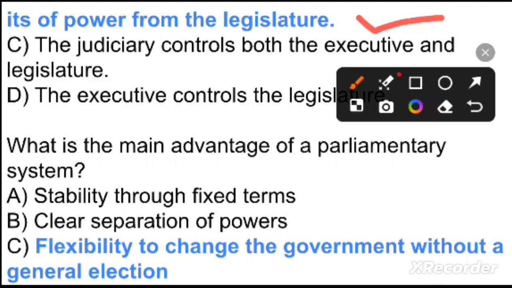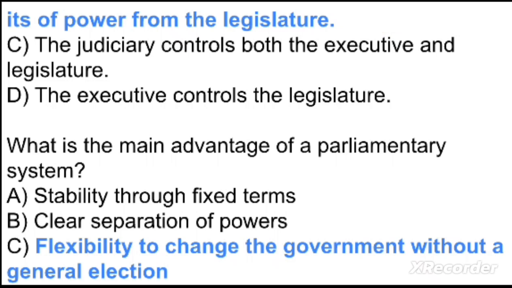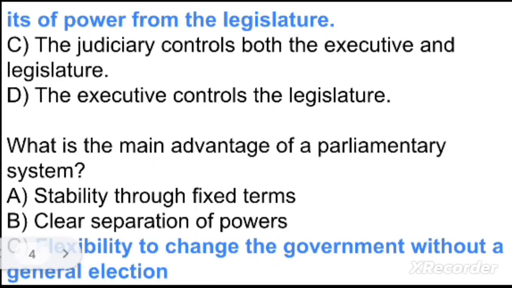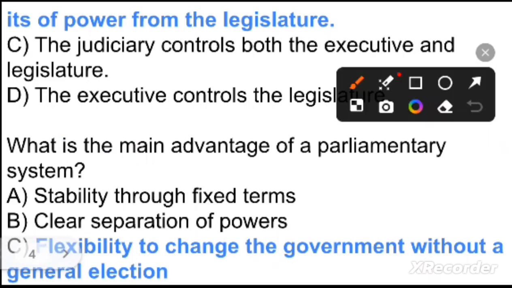Next question is, what is the main advantage of a parliamentary system? Option A, stability through fixed terms. Option B, clear separation of powers. Option C, flexibility, change the government without a general election. And option D, direct election of the Prime Minister by the public. So your right option is option C. Flexibility to change the government without a general election. Option C is the right answer.